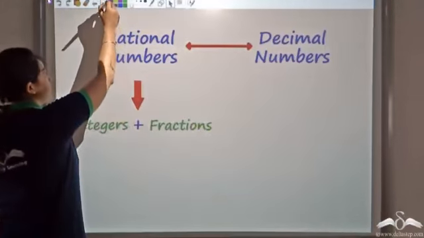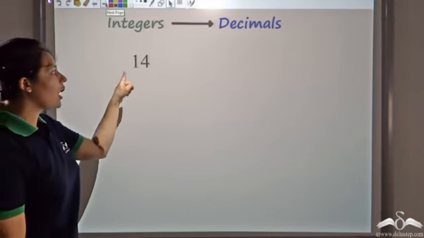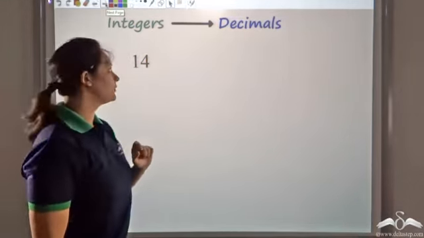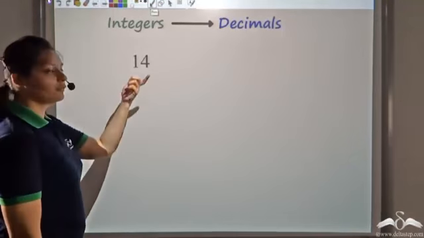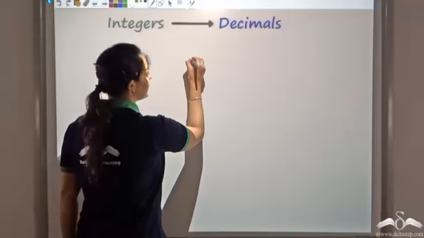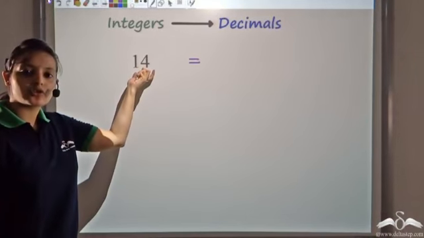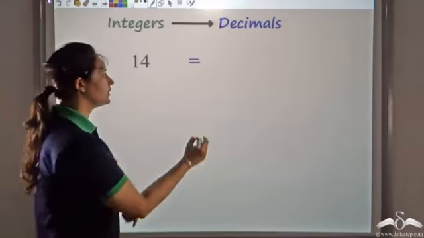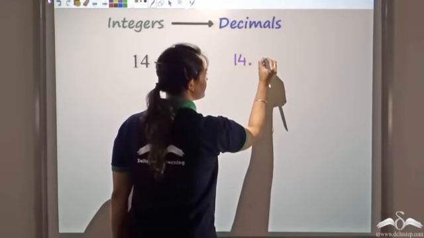So let's start with an integer first. So I have an integer 14. Now how do I convert this to a decimal number? So 14. Now I want to make it a decimal number and I don't need to change the value also. 14 has to remain the same. So I can write it as 14.0.